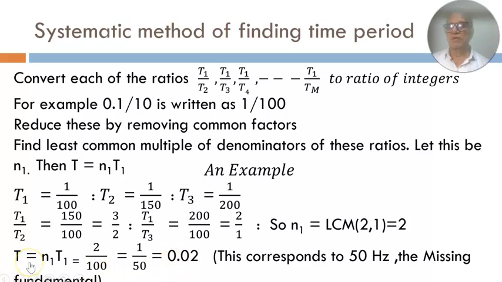So when we add all these signals, the time period that we get is 1 by 50, which means that the frequency of the resultant is 50 Hertz. This is the so-called missing fundamental, because none of the individual members have a frequency of 50 Hertz. However, the time period of the added signal corresponds to 50 Hertz. So that's why it's sometimes called the missing fundamental.